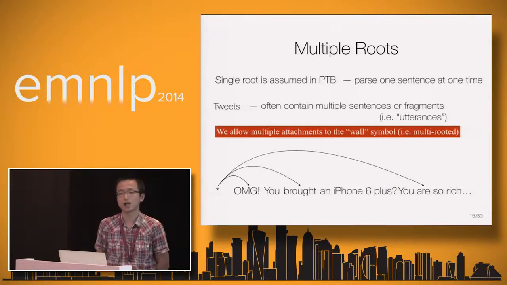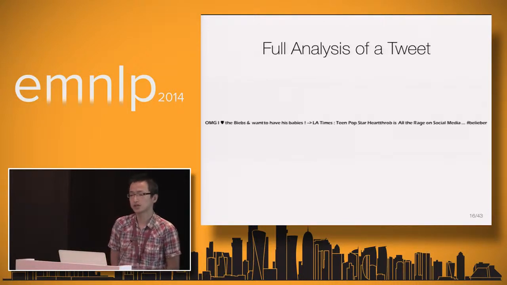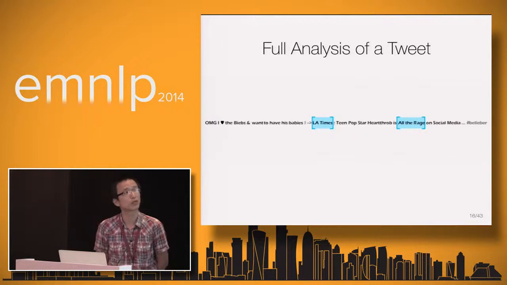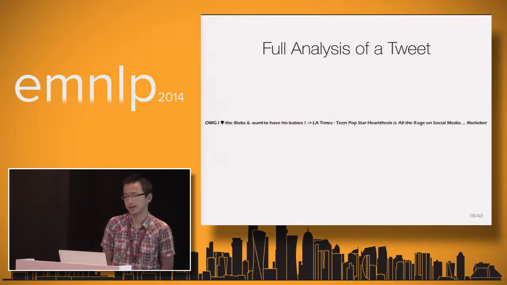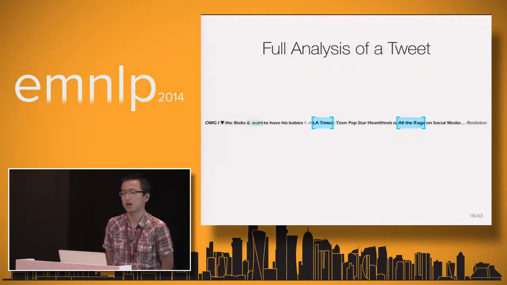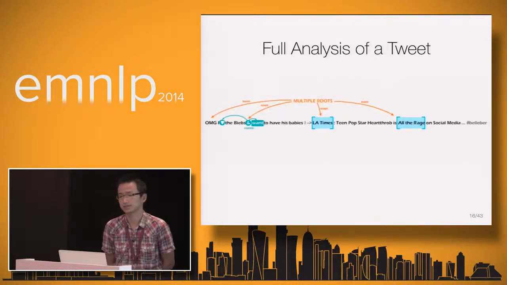Okay, let's recap what we changed in the annotation guideline. So first, we select syntactically related tokens. And second, we allow the annotators to group those multi-word expressions. And later, we have multiple roots over all the multiple utterances. And finally, we have a dependency tree like this.